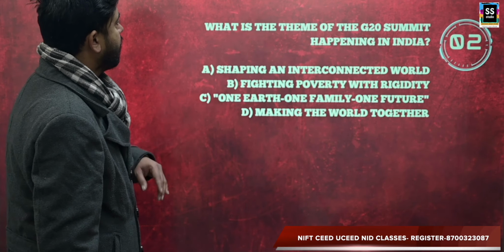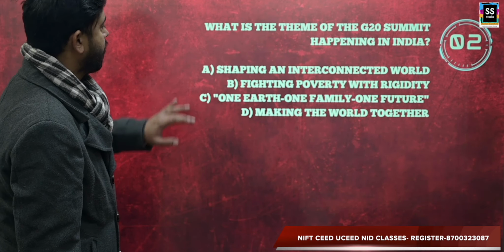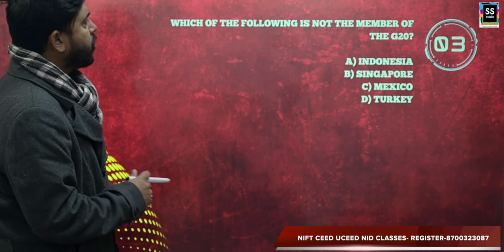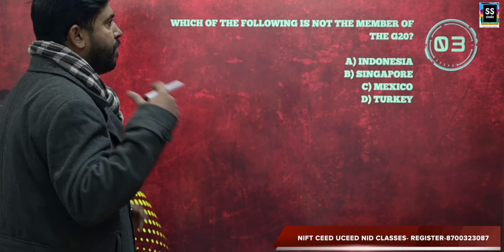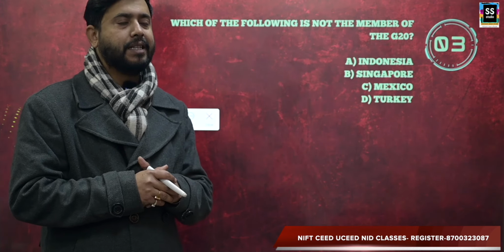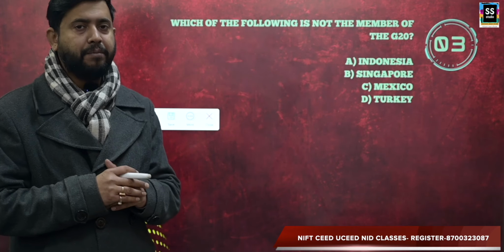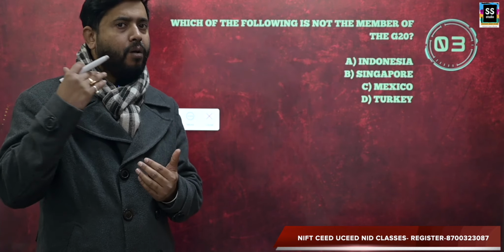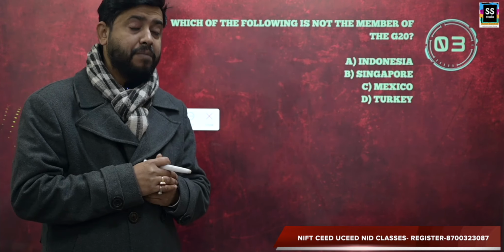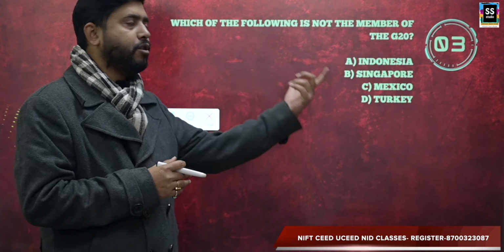Next question is, which of the following is not a member of G20? Now for that you need to memorize the members of the G20. Now it is G21 because of the inclusion of another member. But if you don't know which countries are members of G20, you won't be able to answer that.